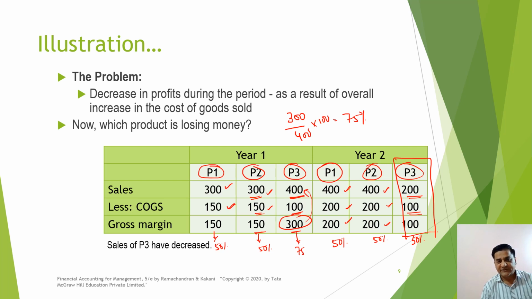So it says that the sale of P3 has decreased, which was the cause of your reduction in profit, and the cost of goods sold of P3 has doubled in relation to the sales. This was 25%. Here it is 50%, right? So these are the various ways of finding out the impact of any particular transaction.